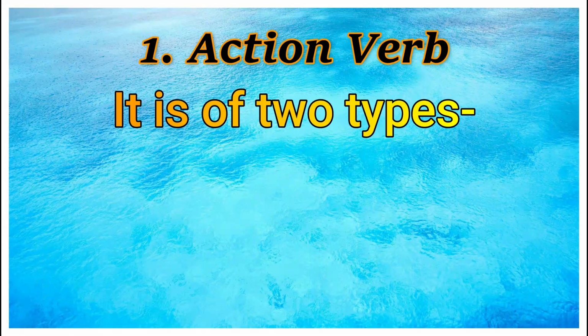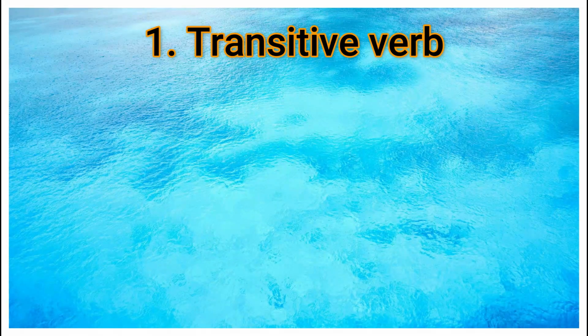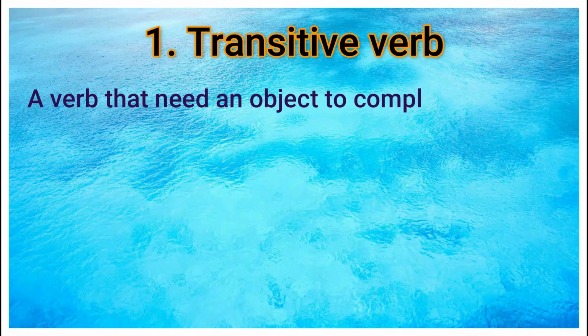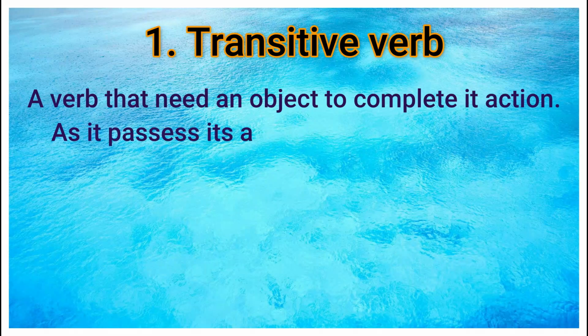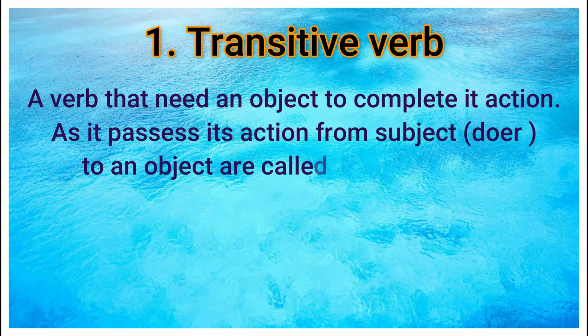Again, the action verb is of two types, transitive verb and intransitive verb. Let us see the first type, a transitive verb. A verb that needs an object to complete its action, as it passes its action from the subject, that is who is doing the action, to an object, is called a transitive verb. So here the object is a must.